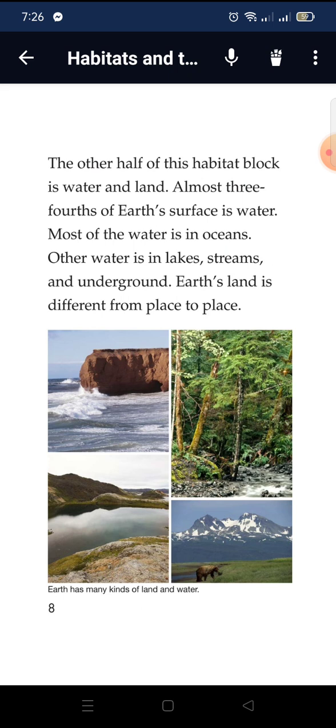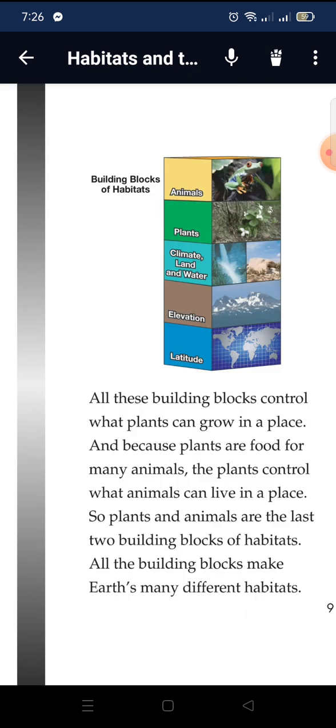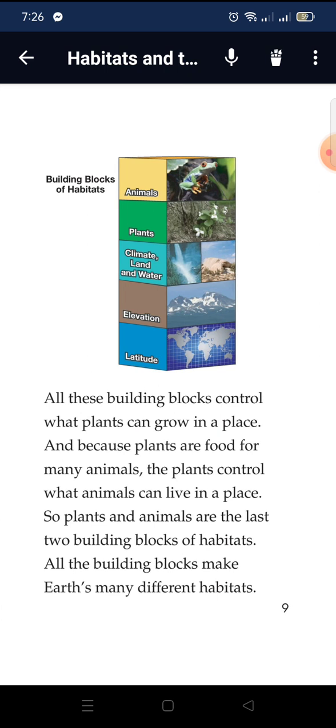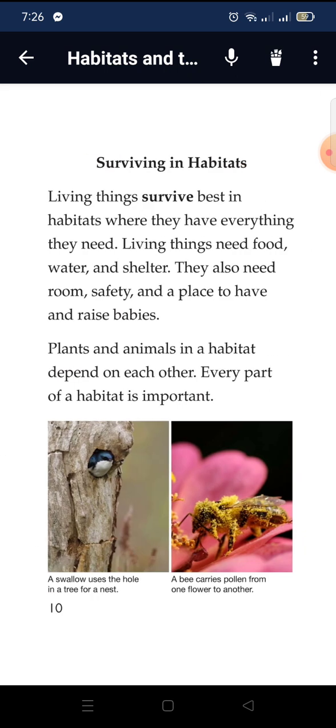The other half of the third building block is water and land. Almost 3/4 of the Earth's surface is water. Most of the water is in oceans. Other water is in lakes, streams, and underground. Earth's land is different from place to place. All of these building blocks control what plants can grow in a place, and because plants are food for many animals, the plants control what animals can live in a place. All the building blocks together make many different habitats.